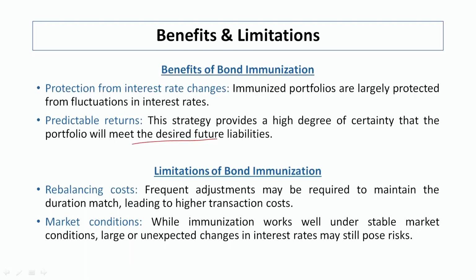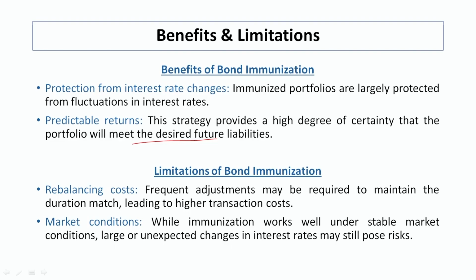And otherwise what will happen, if the coupon coming in and going out, we are not reinvesting it, in that situation at the time of payment of that liability, we do not have enough funds to pay it, because we have to pay the interest also, along with that we have to pay the principal amount, and here the bond income is giving us the interest plus the principal amount. So, if we are reinvesting this bond, we are managing the situation and we are in a position of immunization.